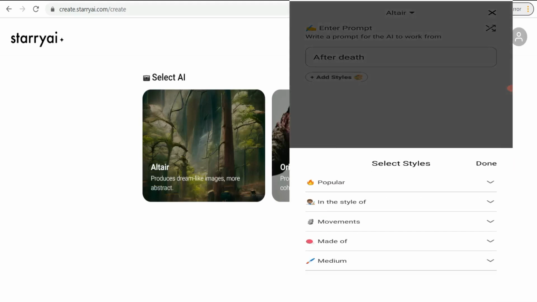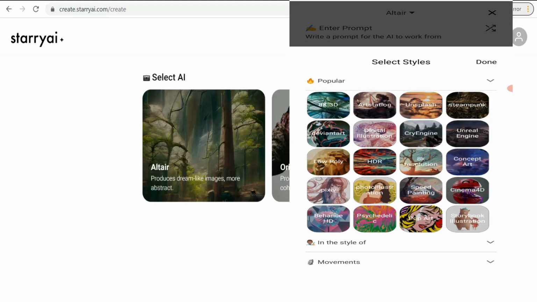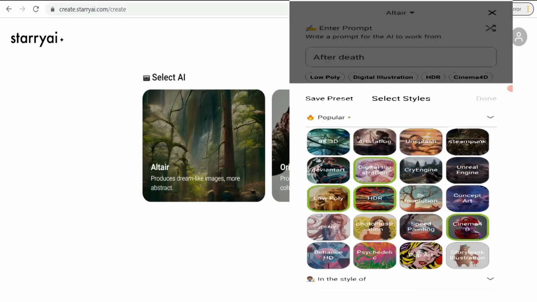We can select from popular, in the style of, movements or made of. So we can select from this drop down arrow popular some styles like low poly, digital illustration, HDR, and cinema 4D, for example, and we can click this done.